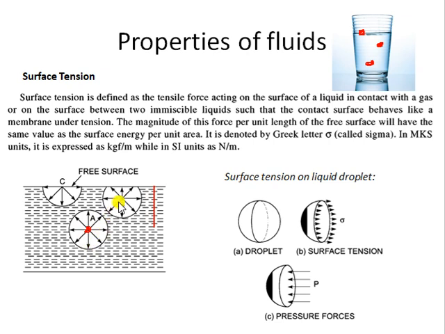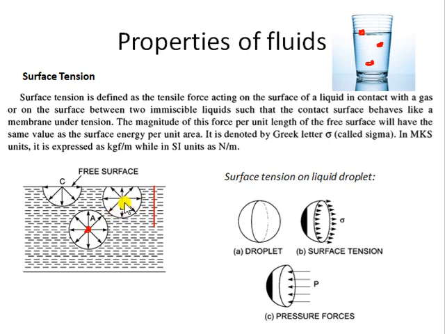But when I come to fluid particle B, the amount of particles on the upper side of B is less than the amount of fluid particles below B, okay? There are fewer fluid particles at the top of B, so the intermolecular force there is less and the intermolecular force below is more.